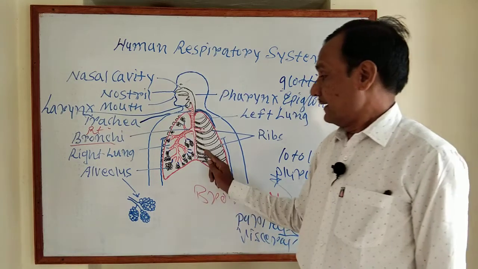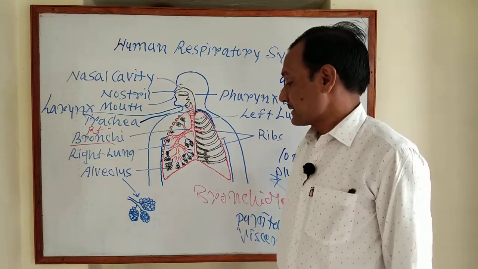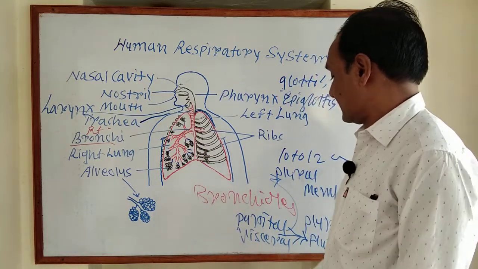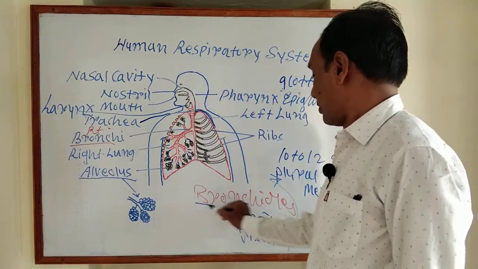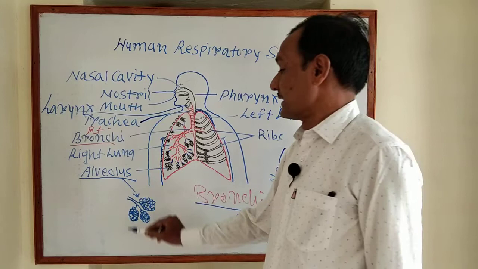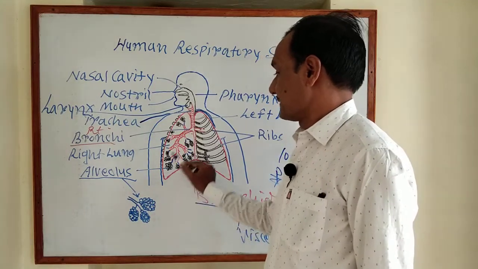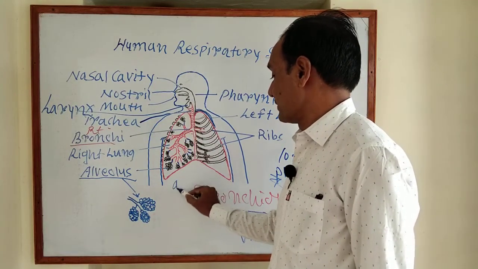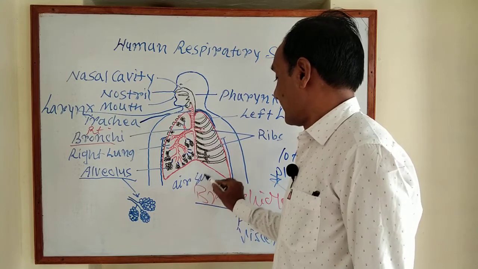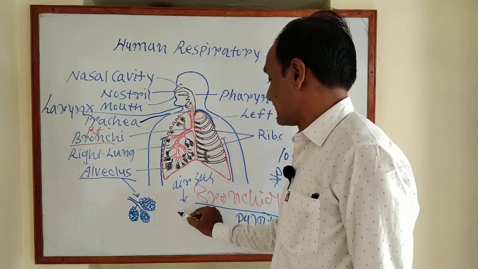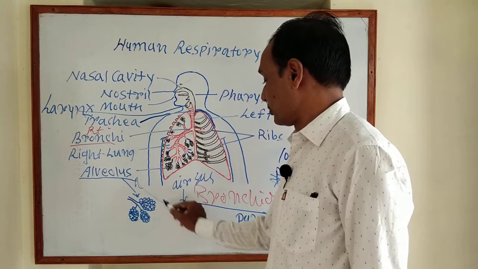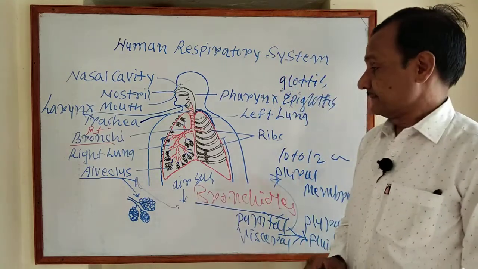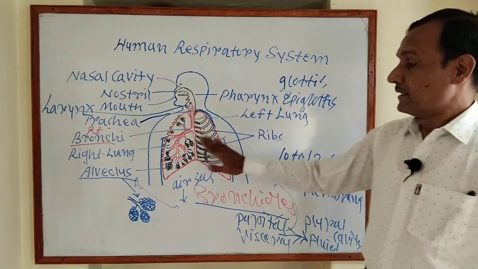At the ends of the lungs there are the bronchioles and the air sacs. Each lobe ends in air sacs, and each air sac ends in generally 6 to 12 alveoli. That is the lungs.